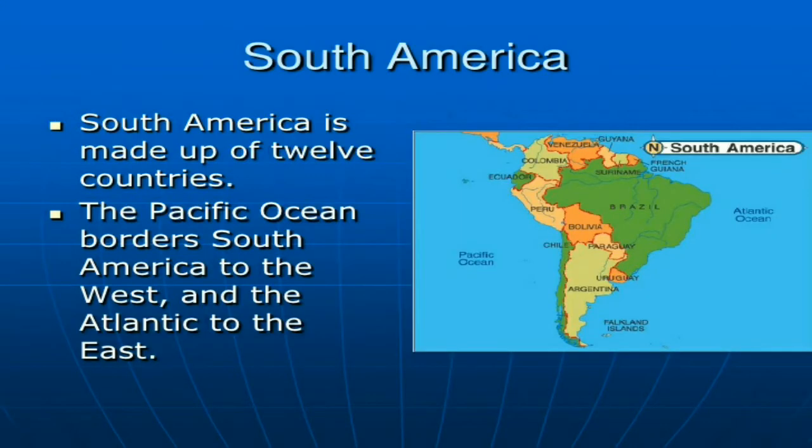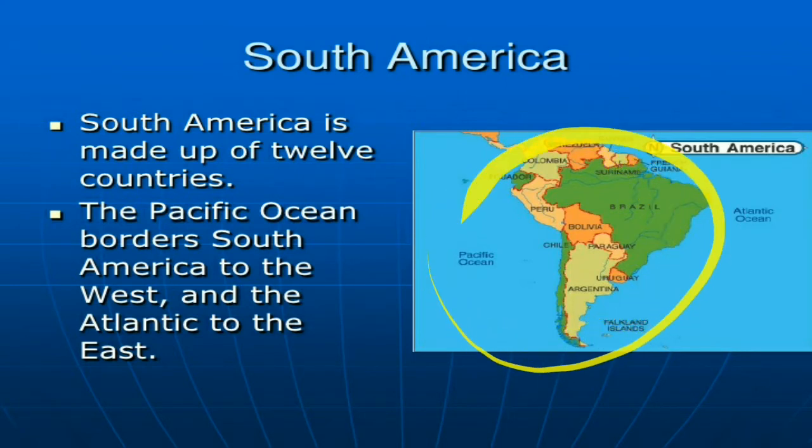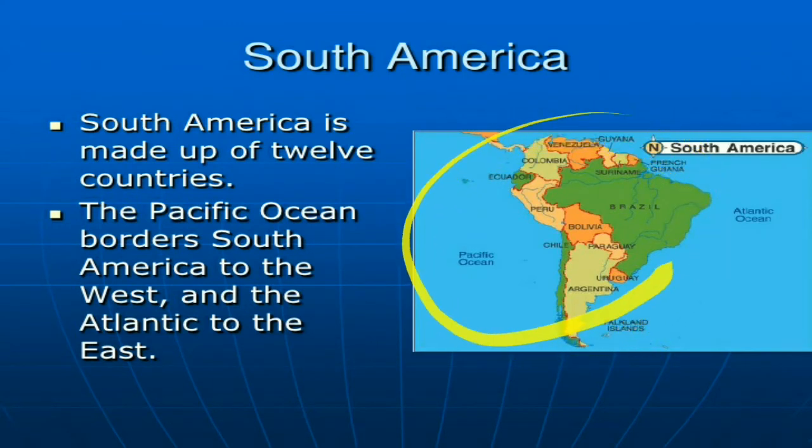So now we are going to learn about South America. Here we can see a photograph of the South America continent, and South America is made up of 12 countries.